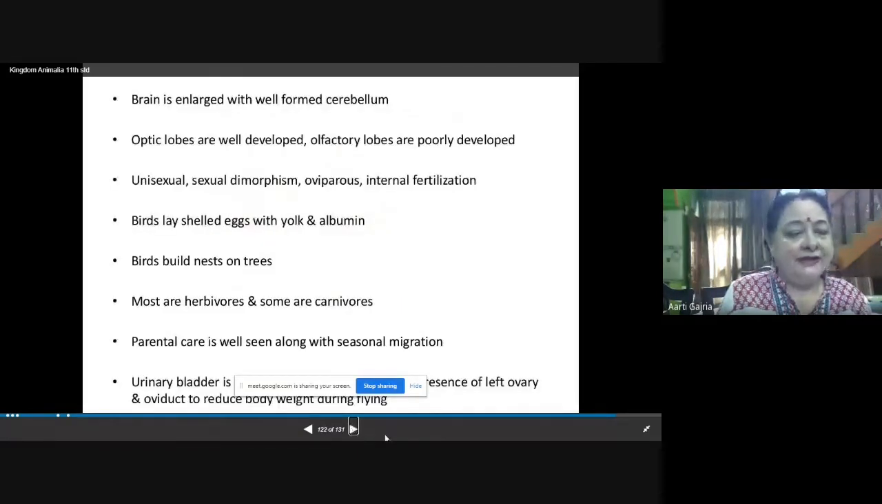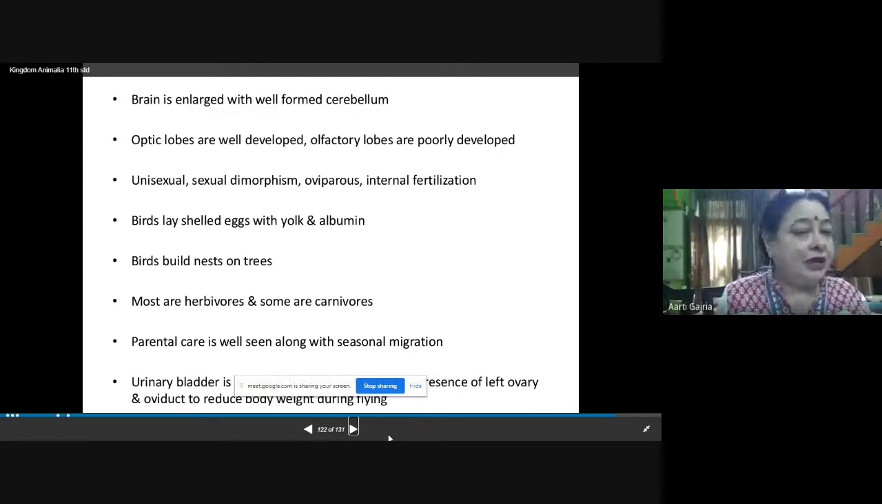The brain is enlarged with a well-formed cerebellum. If you compare the brain of amphibia, reptilia, and aves, you will find that at every class, the further class has a more complex and well-developed brain in comparison to the previous class. If you compare the brain of the birds, the aves, it is all the more enlarged and well formed. It has a well-formed cerebellum. Cerebellum is the hind brain.